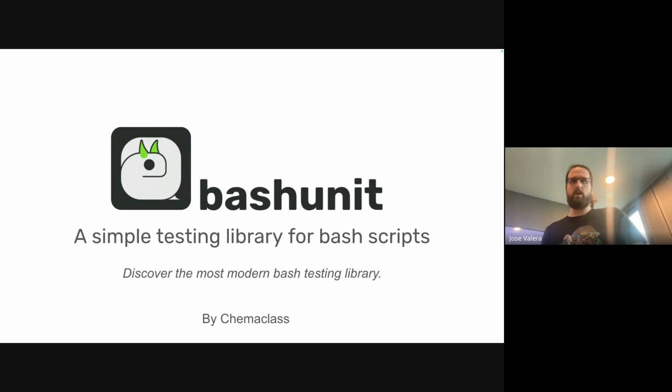I plan to have this lightning talk about 10 to 20 minutes max, where I will talk about what bashunit is, the story about why I created this thing, where it comes from, and what it does.